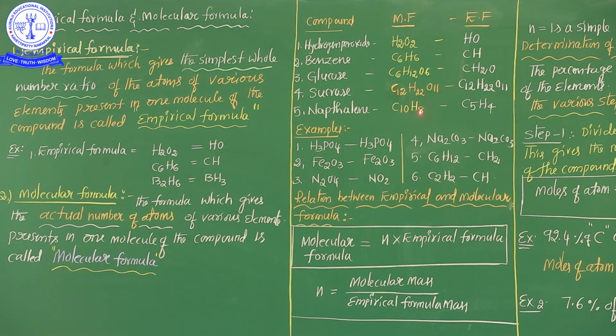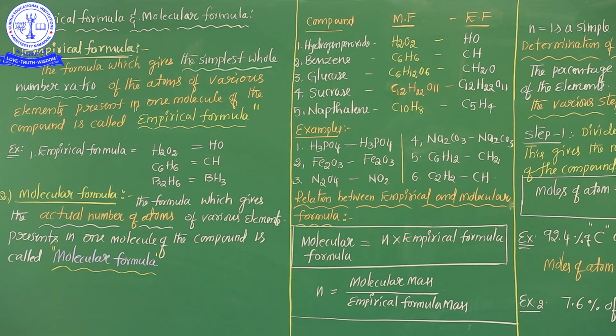Naphthalene C10H8 is the molecular formula. For the empirical formula it's possible here, my dear student, because 10 and 8 are even numbers, it can easily be cancelled by a suitable even number, 2. So 2 fives, 2 fours. So for naphthalene, C10H8 is the molecular formula and C5H4 is the empirical formula.